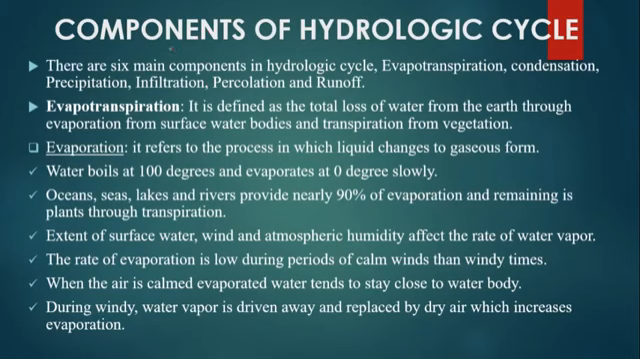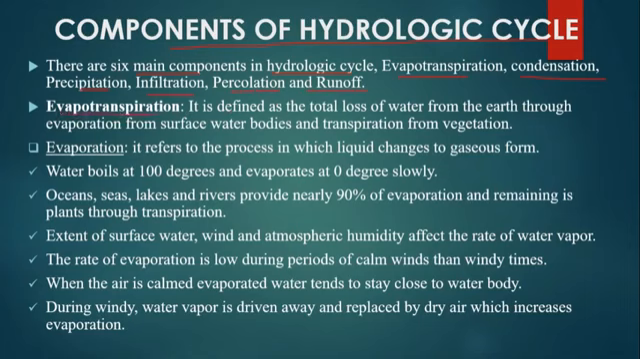Let's see the components of the hydrologic cycle. There are 6 main components in the hydrologic cycle. They are evapotranspiration, condensation, precipitation, infiltration, percolation and runoff. Let's see them one by one in explanation.